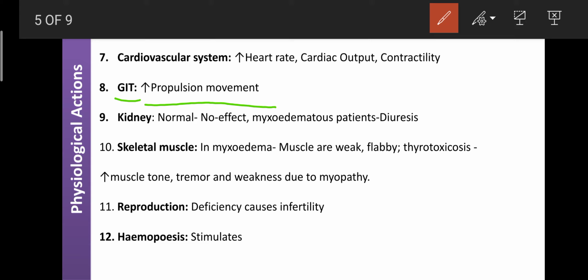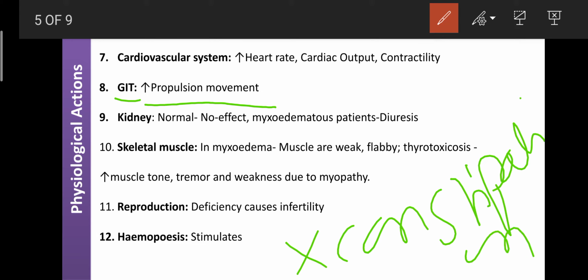So next, dear students, on the GIT, the thyroid hormones enhance the propulsion movement, that is the movement of food from one part of the intestine to another part. That movement is helpful to avoid constipation. As the movement increases, there is no constipation. As the movement decreases, it causes a problem in the mornings. That condition is known as constipation.